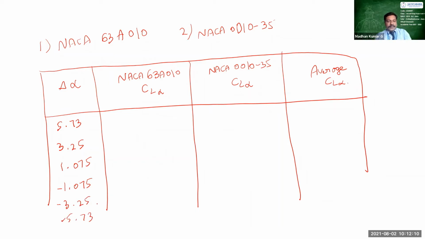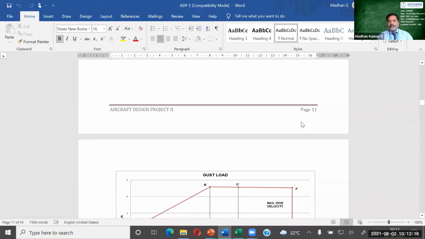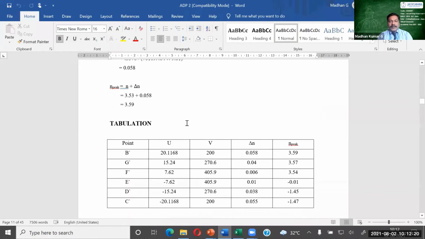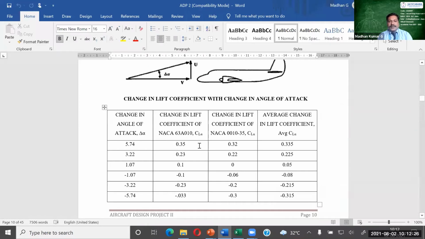Now the value of CL alpha I can write. Here we have the estimated or pre-calculated values. For 0.35 and 0.32, the average is 0.335.